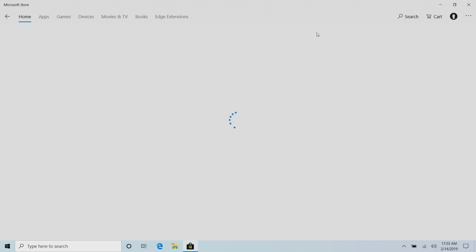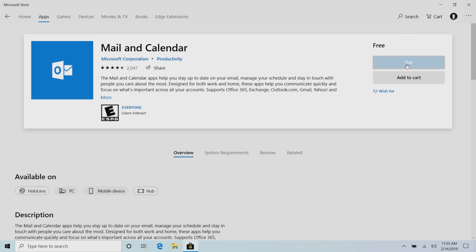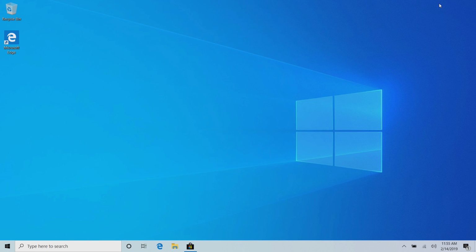There it is. So if we click on that, you'll see here, I can now click on that, and that will now begin downloading and reinstalling to the PC. Microsoft is making it easier for those who don't use its apps to just uninstall them, so they don't take up space or get in the way on the start menu, which is a fantastic addition, and again, one of those user feedback things that Microsoft is answering here.